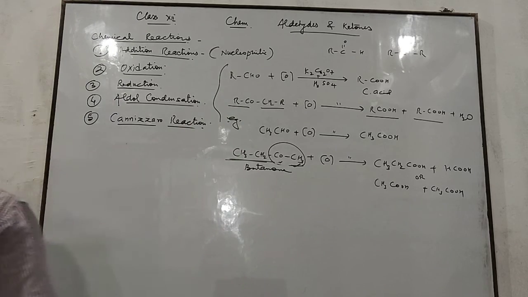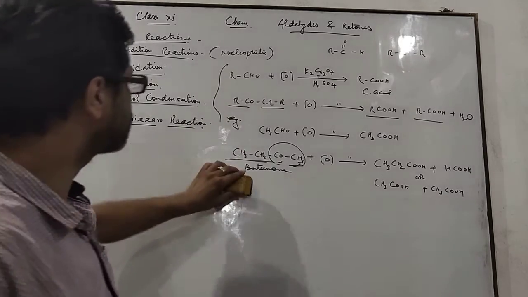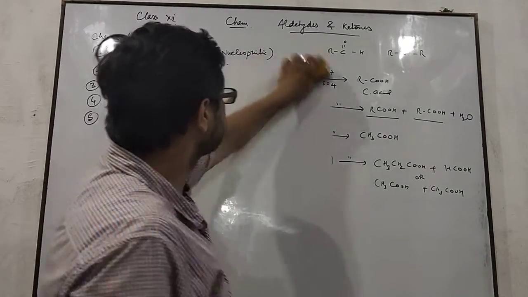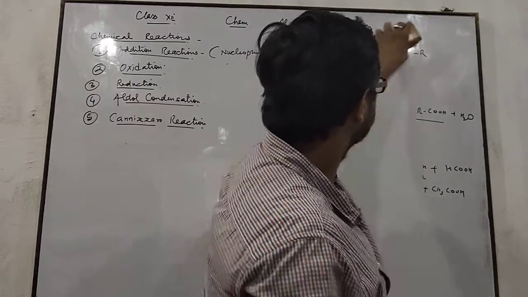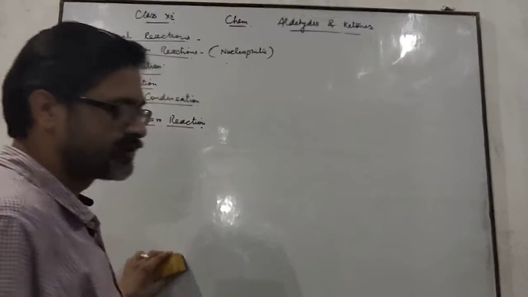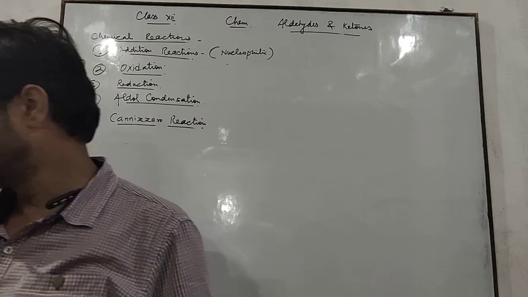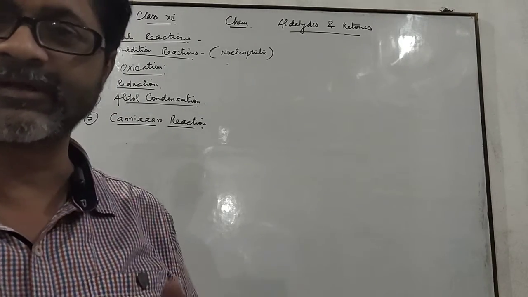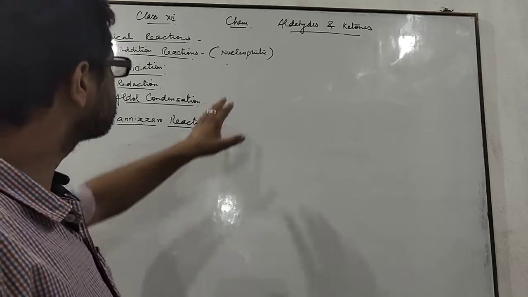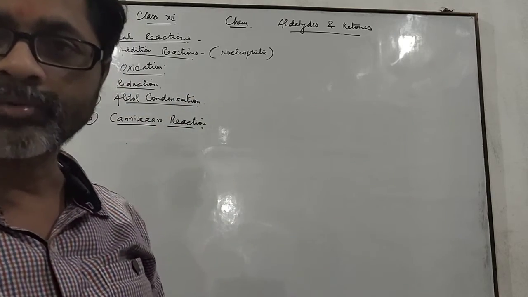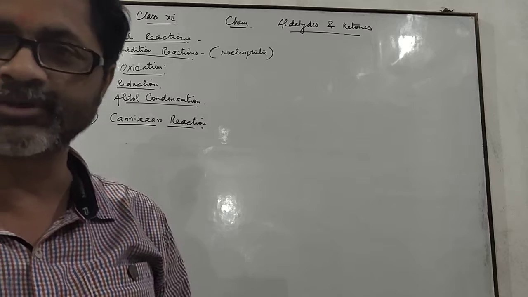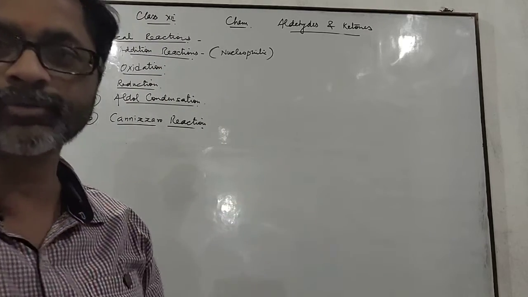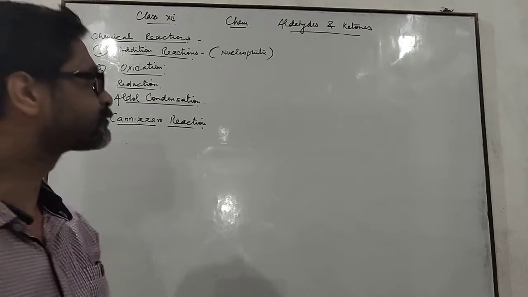In this reaction also, there is a great difference between aldehydes and ketones. By use of the oxidation method, we can distinguish an aldehyde from a ketone. This is a very important method to distinguish between aldehydes and ketones. If anybody asks you how you can differentiate between aldehydes and ketones, then you can tell about this reaction which I am going to explain to you.